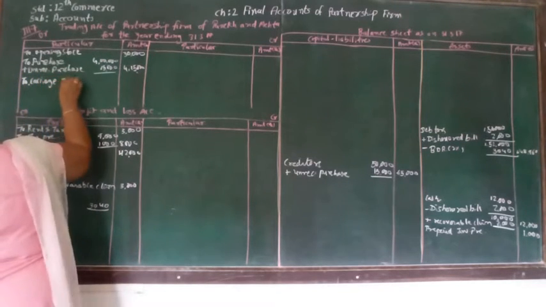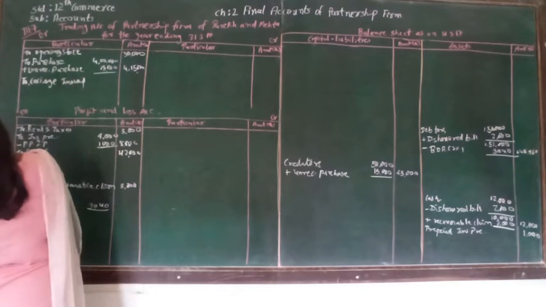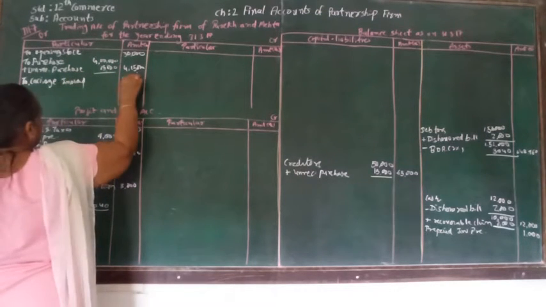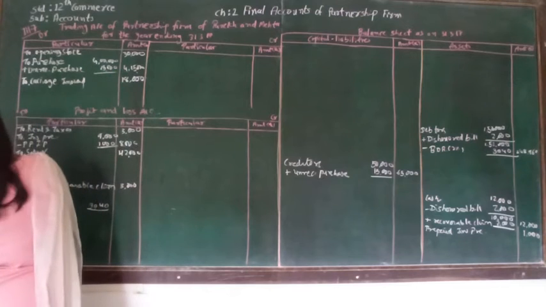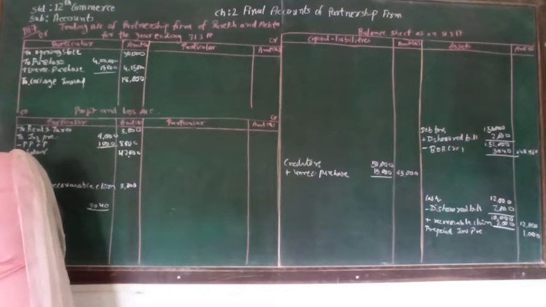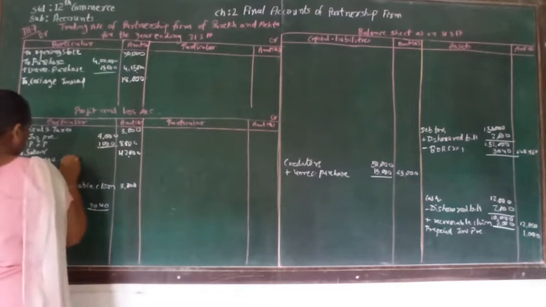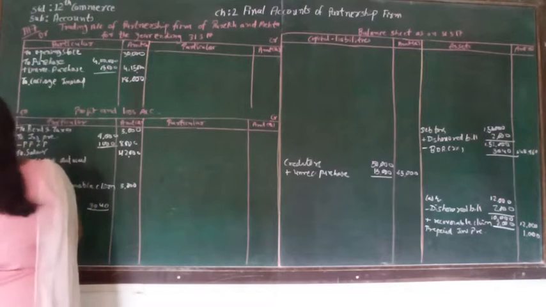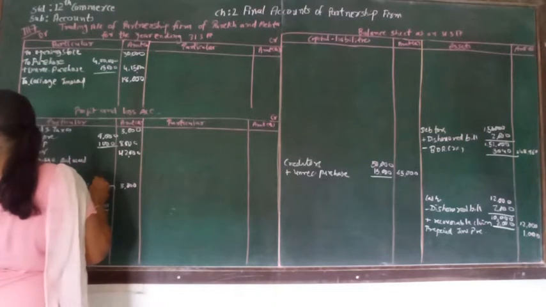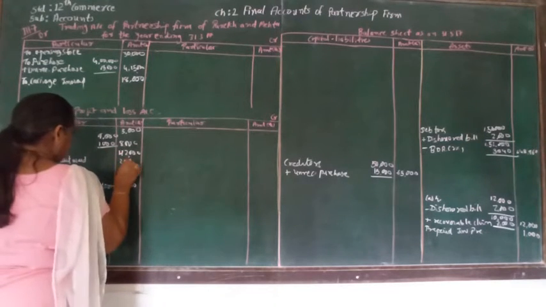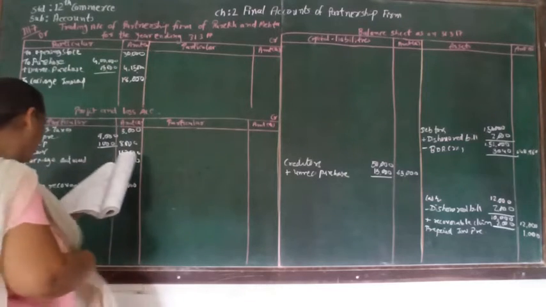Carriage inward, how much it is? Carriage inward is 18,000. Then another thing is a carriage outward, that is supposed to be in profit and loss account. Carriage outward is of 21,000. Then recoverable claim, that we already done.